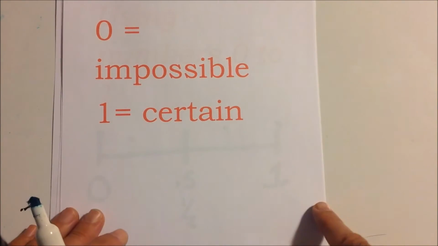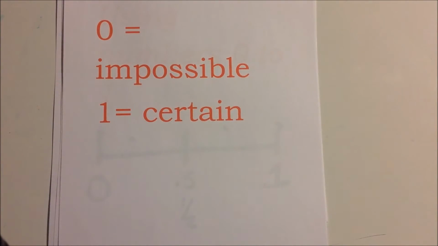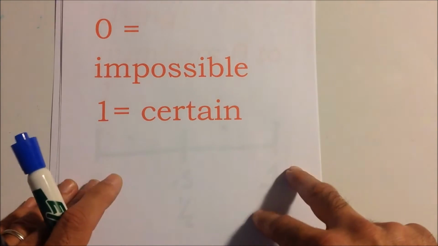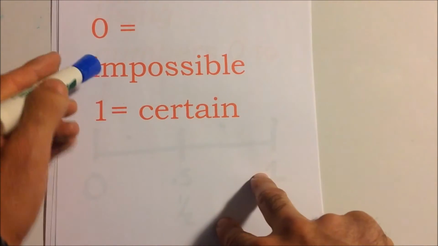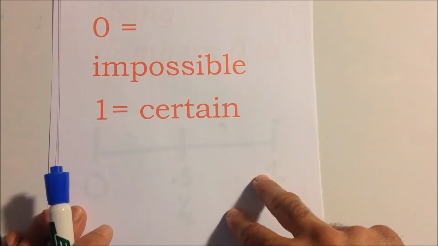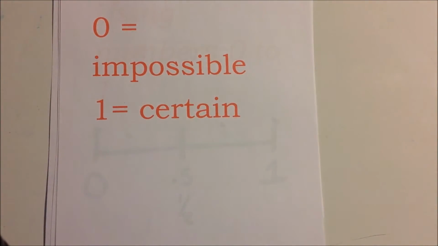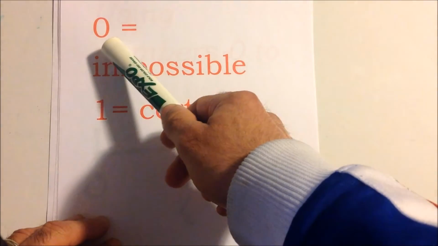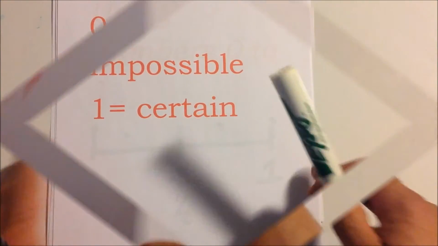Now sometimes we can look at things and say, what's the probability of it raining in the Sahara Desert, right? And it's very close to impossible. Or you can say, what is the chance of it snowing in July? Well, you may be close to 0, but it has happened in the past. Let's look at another event.